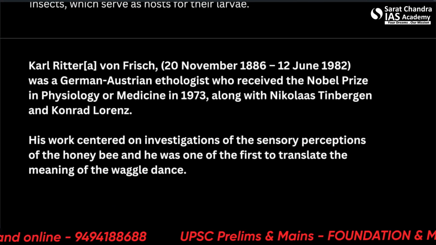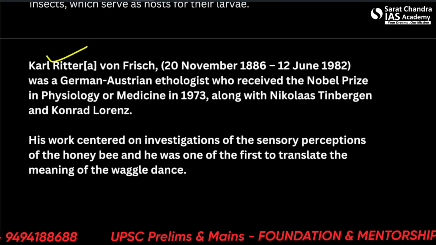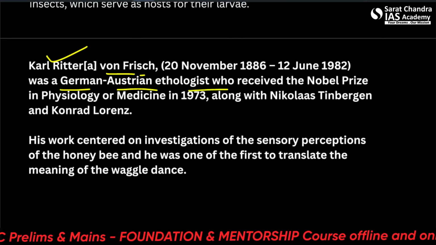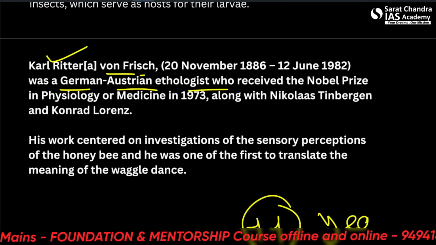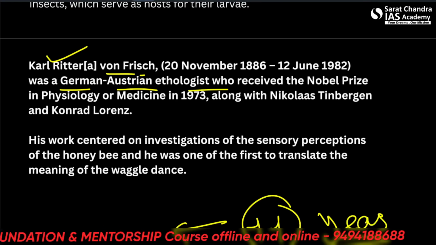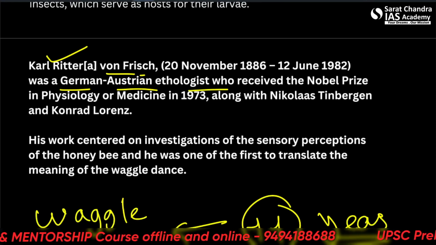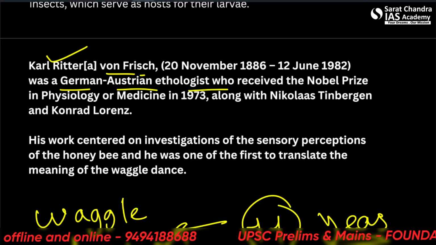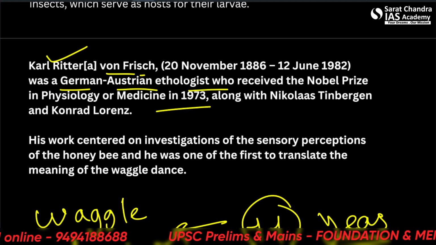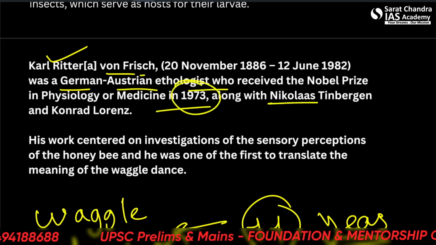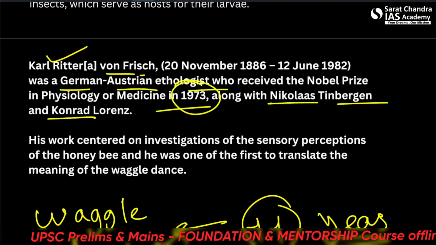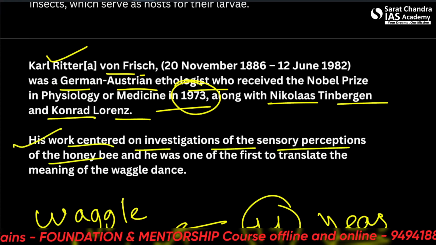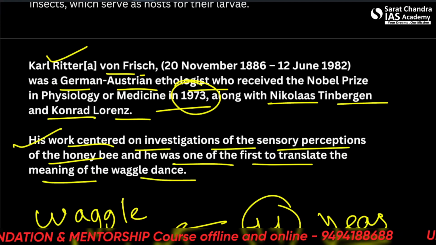Let's talk about the scientist we read earlier. It was Karl Richard von Frisch, a German-Austrian ethologist. He spent 11 years studying the same thing, the waggle dance. He received the Nobel Prize in Physiology in 1973, along with Nikolaas Tinbergen and Konrad Lorenz. His work centered on the investigation of sensory perception of the honeybee, and he was one of the first to translate the meaning of the waggle dances.